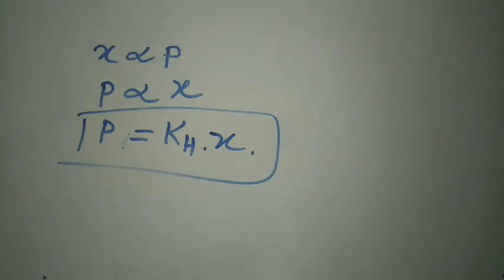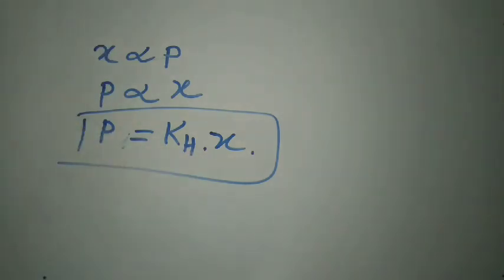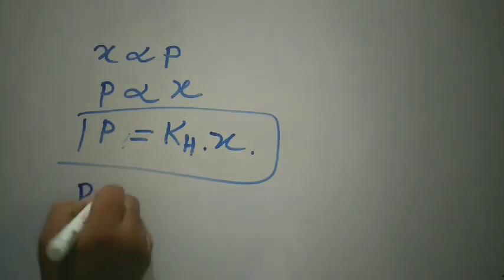The exact statement is not important, just know the gist: the partial pressure of any gas dissolved in a liquid is directly proportional to the mole fraction of that gas. Here P is the partial pressure, and X is the mole fraction.